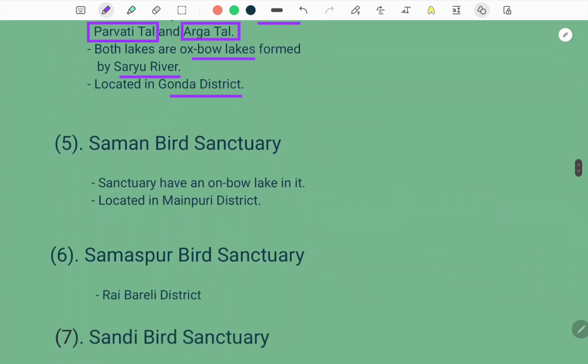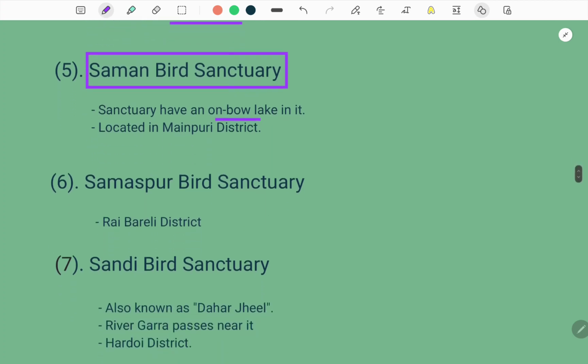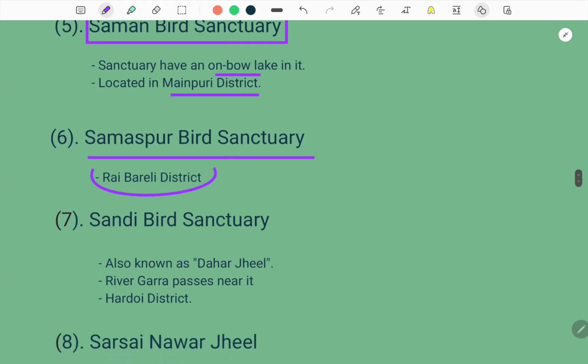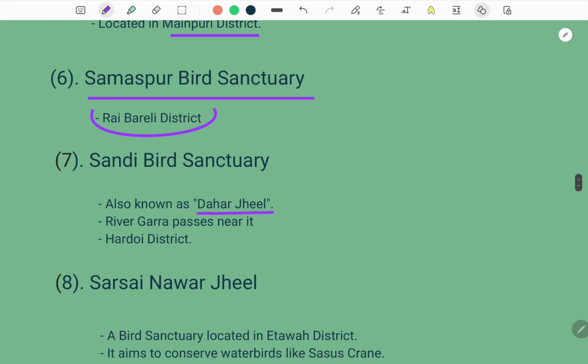Then Saman Bird Sanctuary. The Saman Bird Sanctuary is also an oxbow lake. It basically has an oxbow lake in it and is located in Mainpuri district. Then Samaspur Bird Sanctuary, which is located in Raebareli district. Then Sandi Bird Sanctuary, also known as Dahar Jheel, and river Gara passes near it. It is located in Hardoi district.